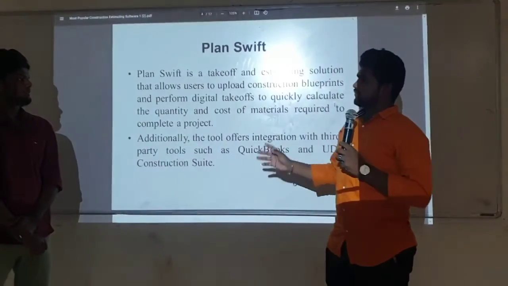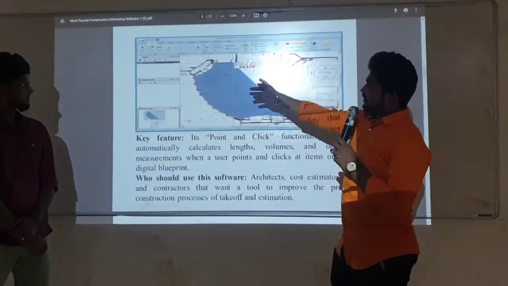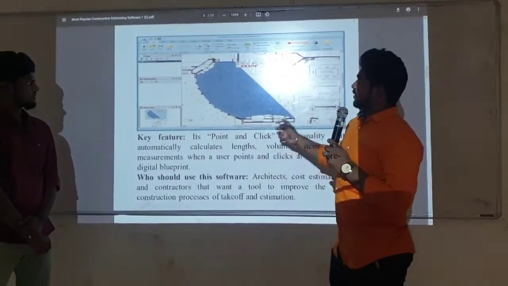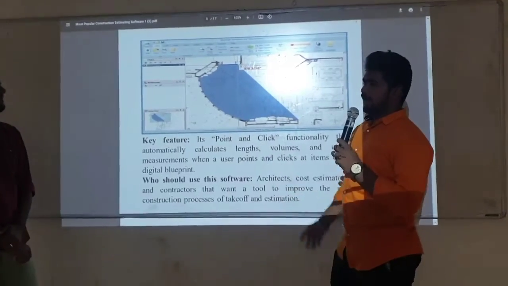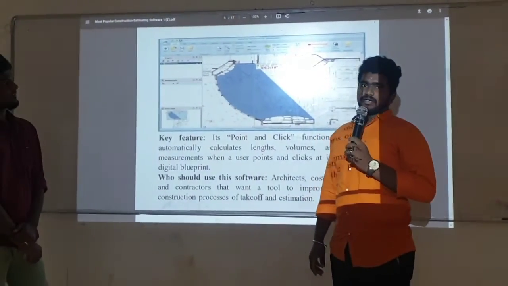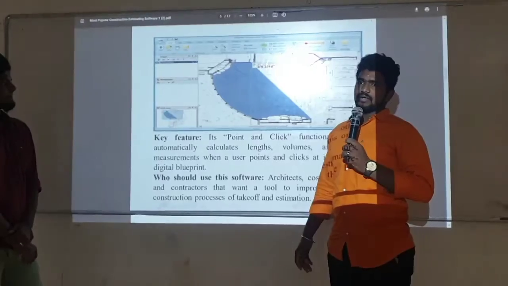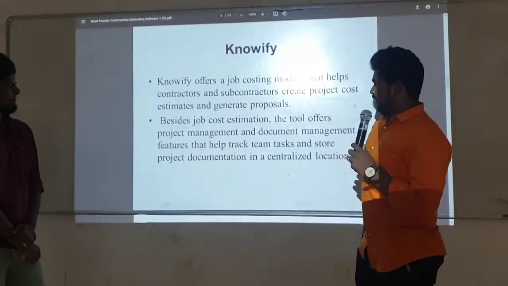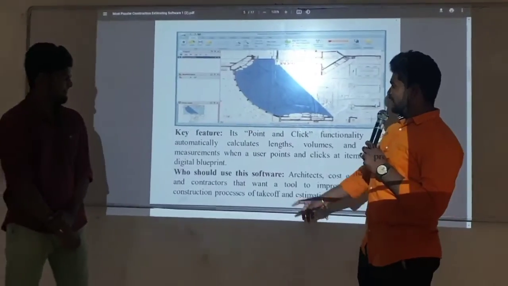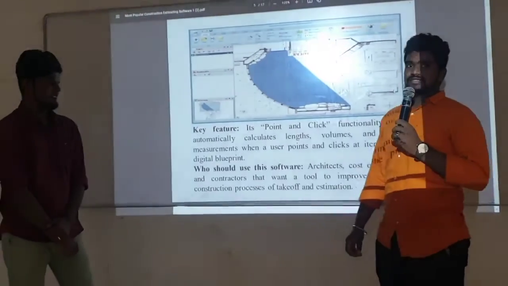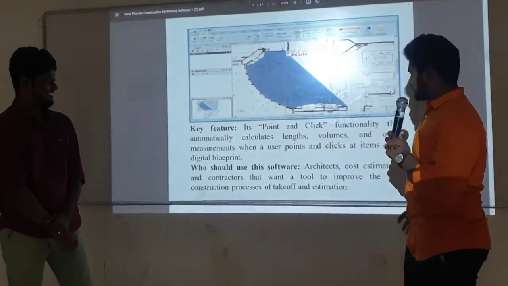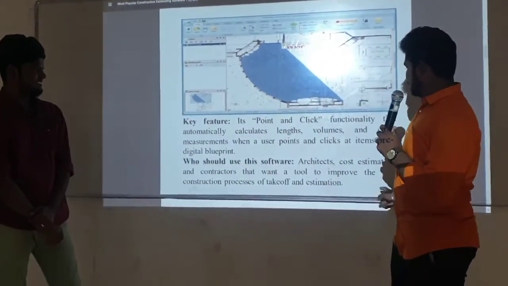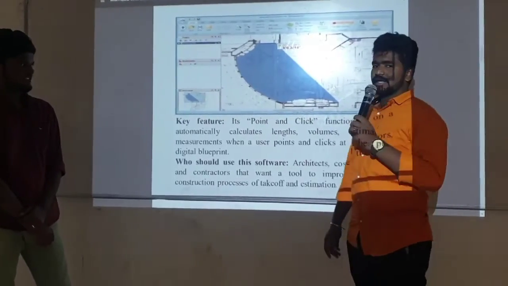This is PlanSwift. Next slide. The software's key feature is its main point and click. All measurements, such as length and volume, are easily available. Why should we use this software? Architects, cost estimators and contractors can use this tool to improve the construction process and the takeoff estimation.